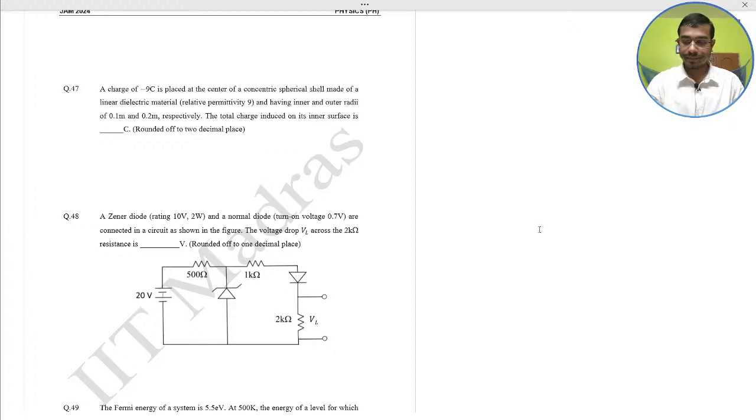So here, E is equal to 1 by 4 pi epsilon, epsilon means epsilon naught epsilon r, q by r square into r cap.